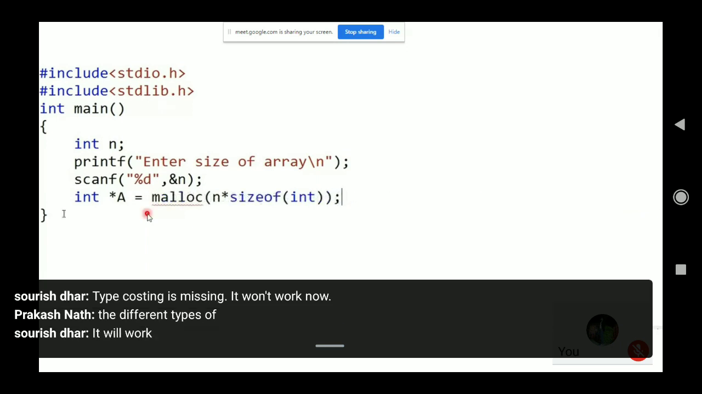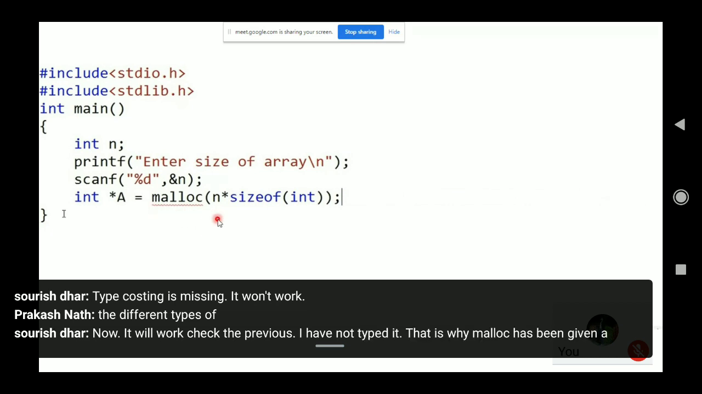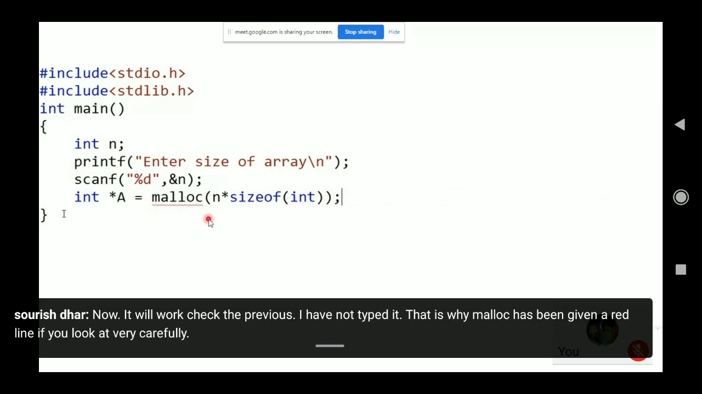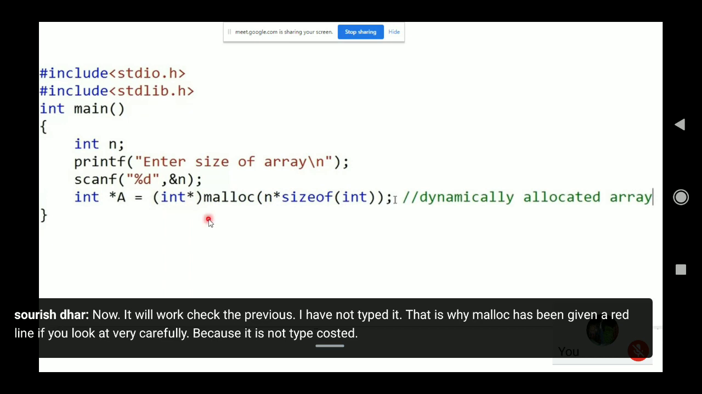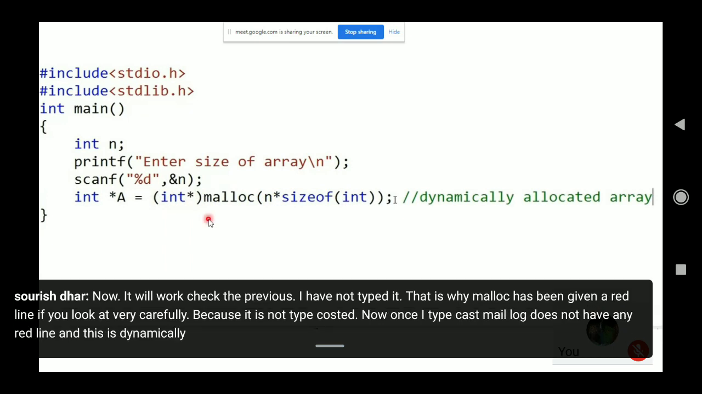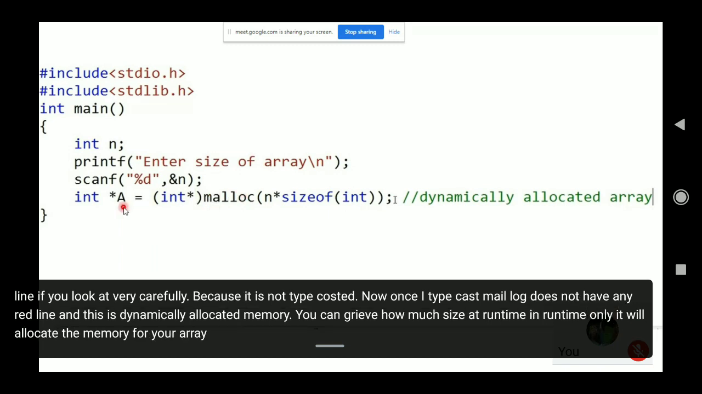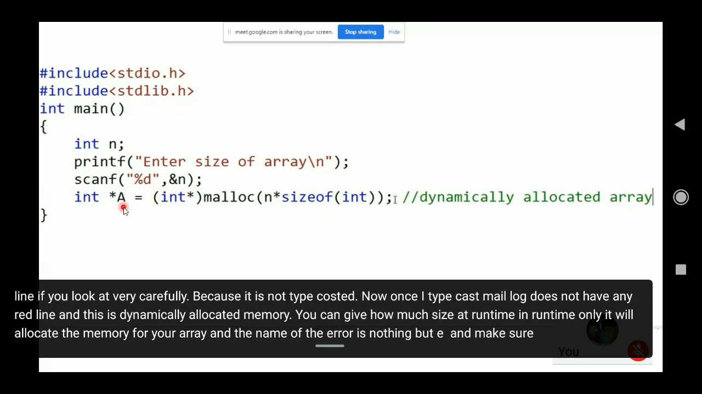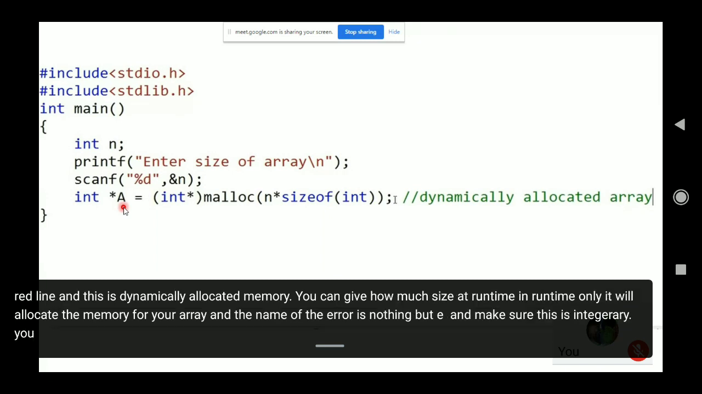Check the previous one. I have not typecasted. That is why malloc has been given a red line, if you look carefully, because it is not typecasted. Now once I typecast, malloc does not have any red line, and this is dynamically allocated memory. You can give any size at runtime. Only at runtime will it allocate the memory for your array, and the name of the array is A. Make sure this A is an integer array. You can make a character array as well, but for simplicity we are using integer.